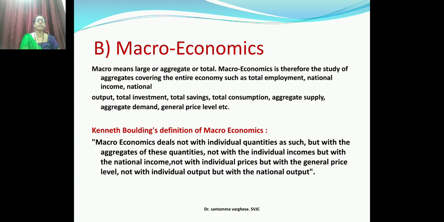Macroeconomics deals not with individual quantities as such, but with the aggregates of these quantities, not with individual incomes, but with the national income, not with the individual price, but with the general price level, not with the individual output, but with the national output. So the definition for macroeconomics is given by Kenneth Boulding.